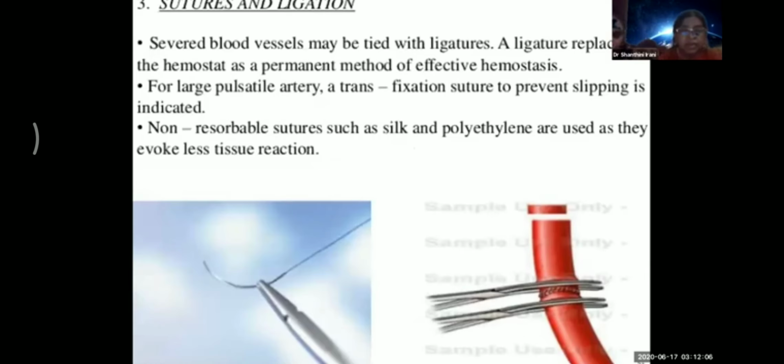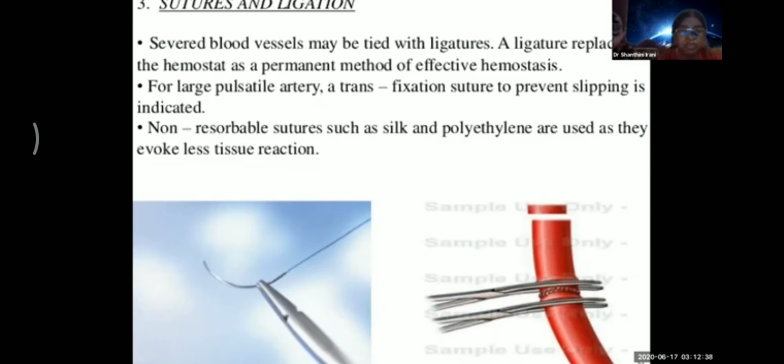Sutures and ligatures. Severed blood vessels may be tied with ligatures. A ligature replaces the hemostat as a permanent method of effective hemostasis, but you have to tie a surgical knot. The surgeon's knot has to be tied, not the other one which slips. And then there is another way, when there are big pulsatile arteries, you go for a fixation suture. The one we use is called the transfixion suture. The one we use for the hernias also.